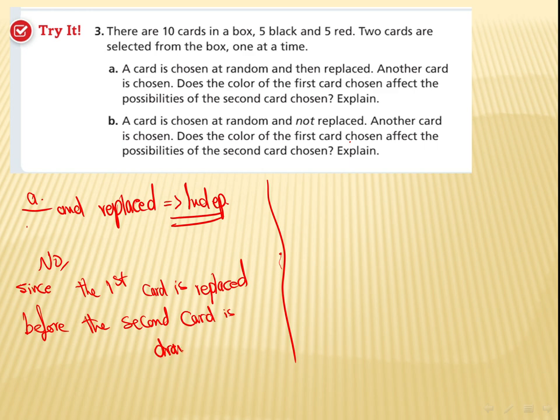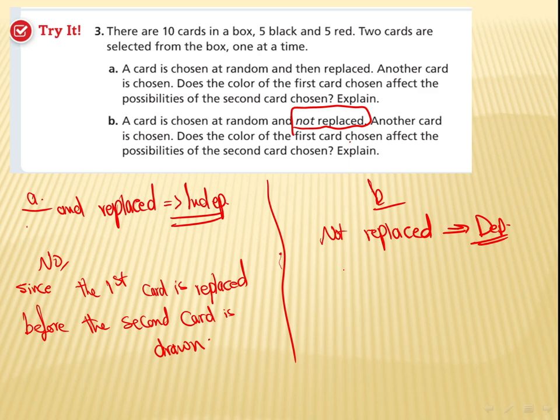For the second case, B, it says a card is chosen at random and not replaced. As long as he said not replaced, that will affect the number of outcomes that we have. Not replaced means it's dependent. Another card is chosen. Does the color of the first card chosen affect the possibilities of the second card? Yes, it does. Why? Because the first card is removed and not replaced.